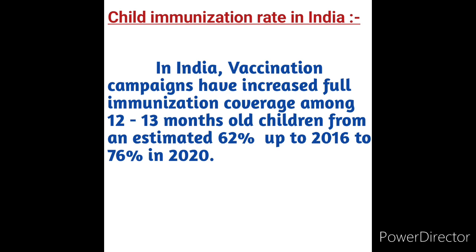The child immunization rate in India is rising: from 62 percent up to 2016, to 76 percent in 2020, to 86 percent in 2021, and in the year 2022 it is 92 percent. So the child immunization rate is growing year to year.